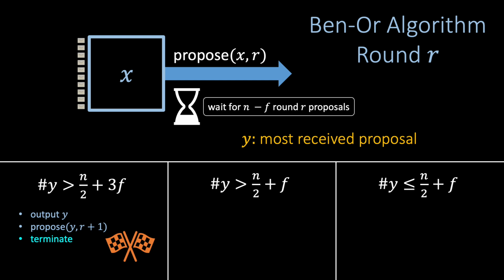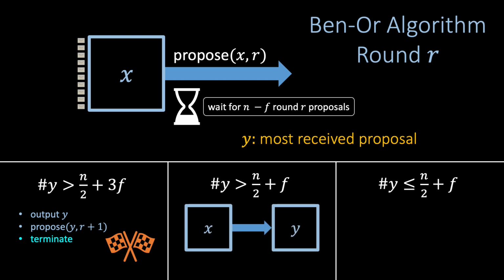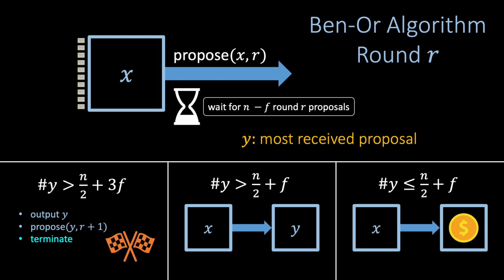If the node has received more than n over 2 plus f, but not more than n over 2 plus 3f proposals on y, then it has observed a weaker, but still significant majority preference for the output y. Hence, the node conforms to the majority and updates its bit to y before advancing to round R plus 1. Finally, if the node has received at most n over 2 plus f proposals on y, then it has not observed a clear majority preference for any output. In this final scenario, the node flips a coin and chooses its round R plus 1 bit uniformly at random.